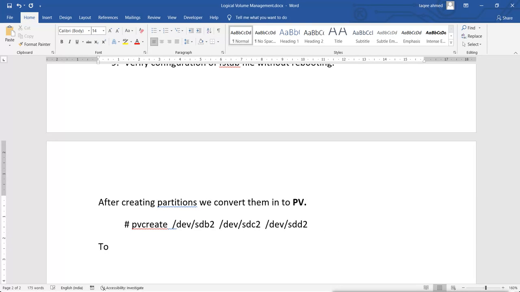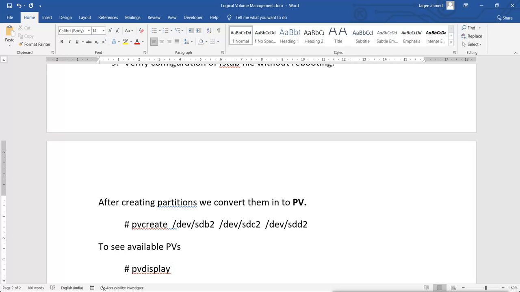To see the available PVs, what command we run, pvdisplay.